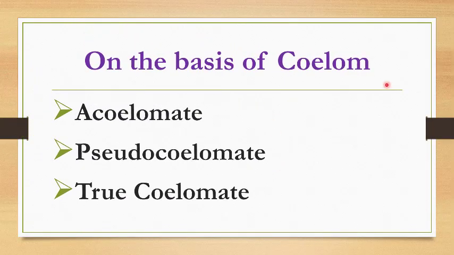On the basis of coelom, organisms have been classified into three categories, that is acoelomate, pseudocoelomate, true coelomate. Acoelomate, in which coelom is absent. Pseudocoelom, pseudo means false, or we can say the coelom is there but it is not lined by mesoderm, so we call it a false coelom, and the organisms having such a coelom are categorized into pseudocoelomate. Next is the true coelomate, or we can say the coelom is lined by mesoderm.